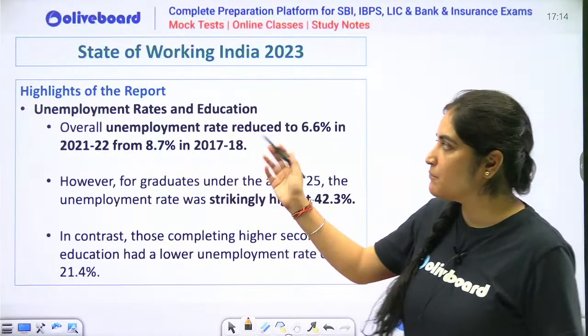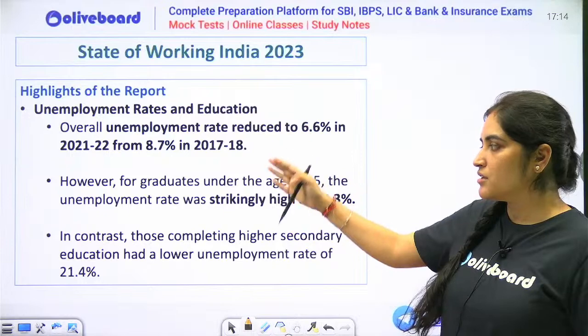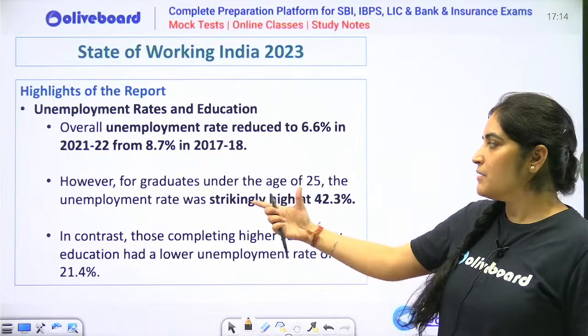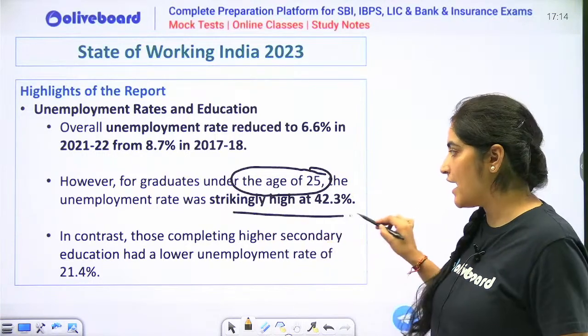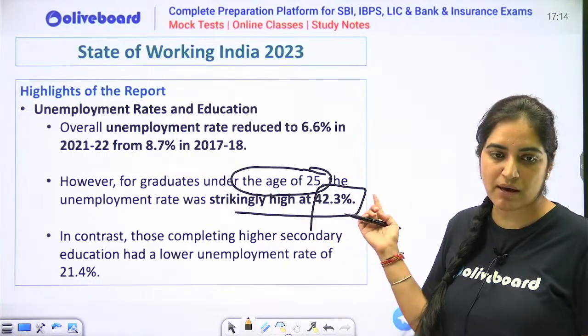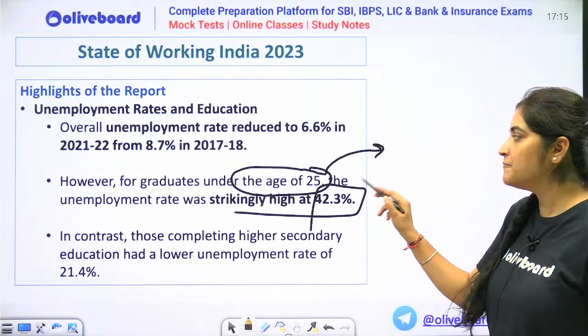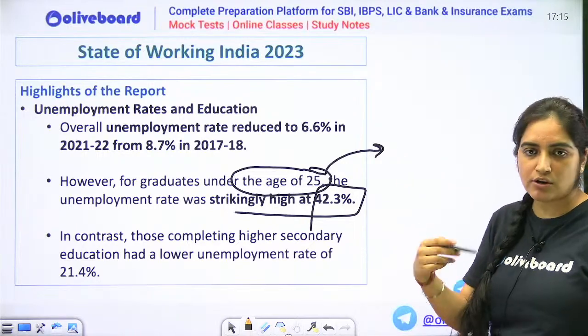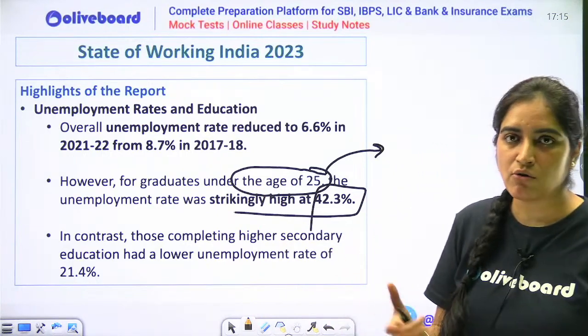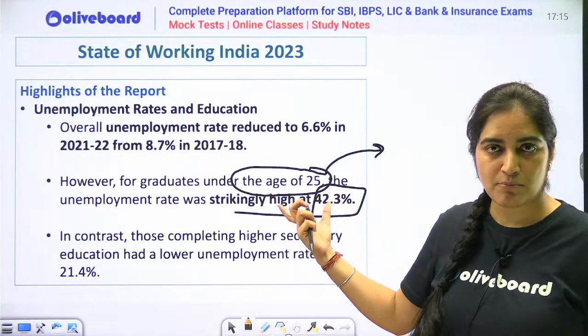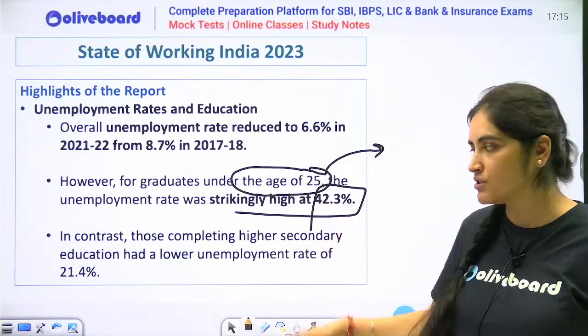Other thing, what is unemployment rates and education? This report shows that unemployment rate at the age of 25 is strikingly high at 42.3%. This may be because these people actually want to study further because they are graduates. They might want to go for MBA or other postgraduate courses or some PhD courses.